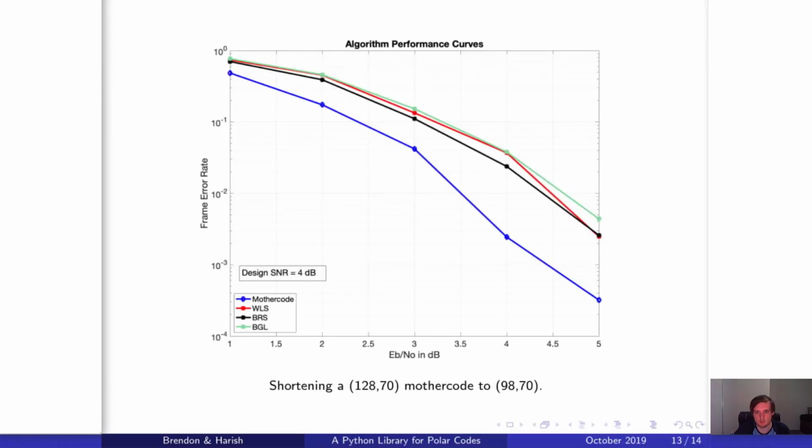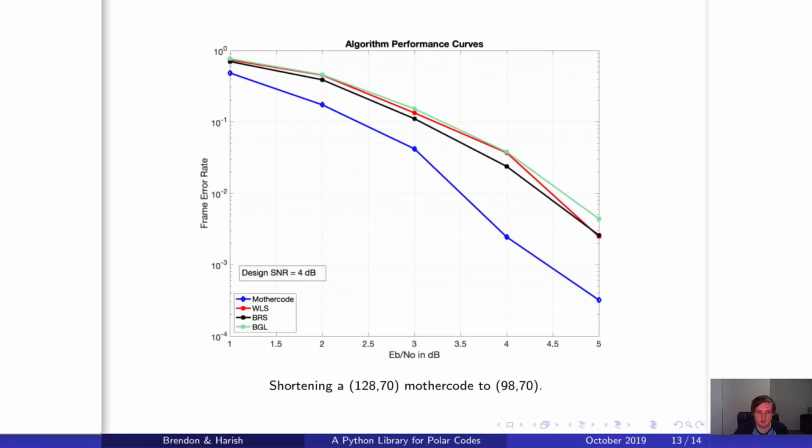Here we have an example plot of a mother code being shortened using all the algorithms from the package. Specifically, we have a 128,70 mother code that's being shortened to 98,70. The x-axis is the design SNR in decibels, and the semilog y-axis is the frame error rate.